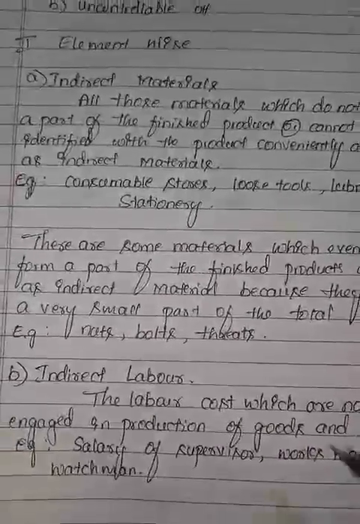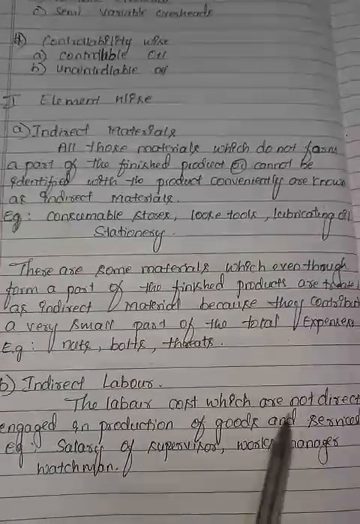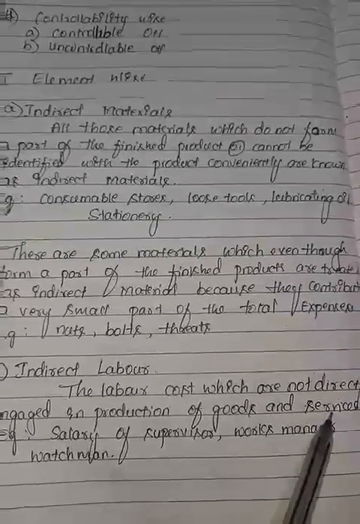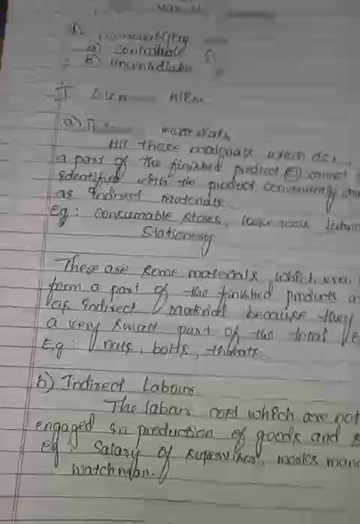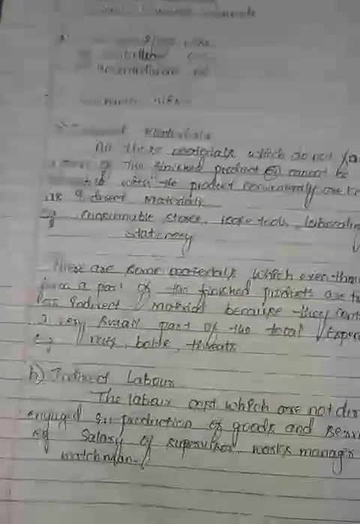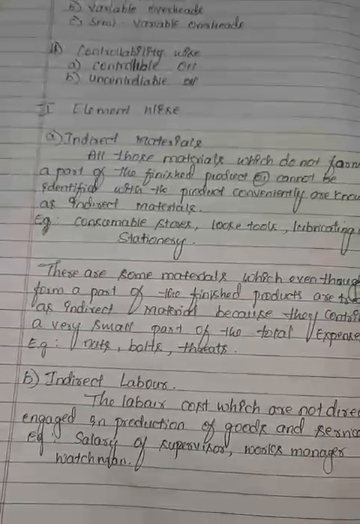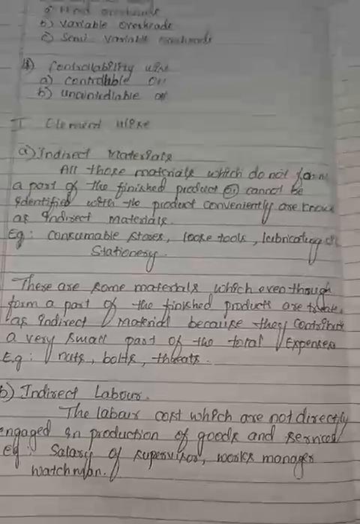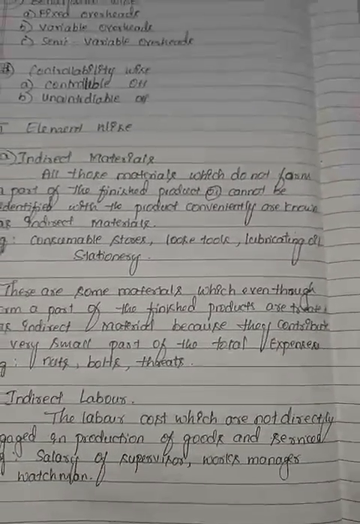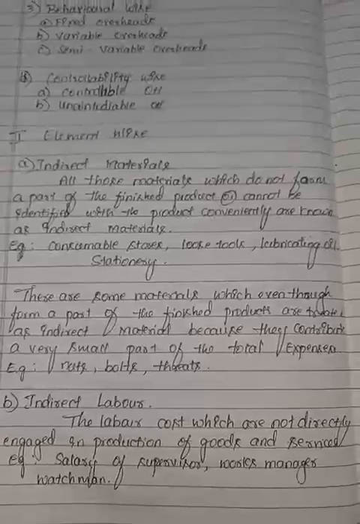We'll see the second one, that is indirect labor. The labor cost which is not directly engaged in production of goods and services. It means any remuneration or payment made to workers who are not engaged in manufacturing any product or in any service.